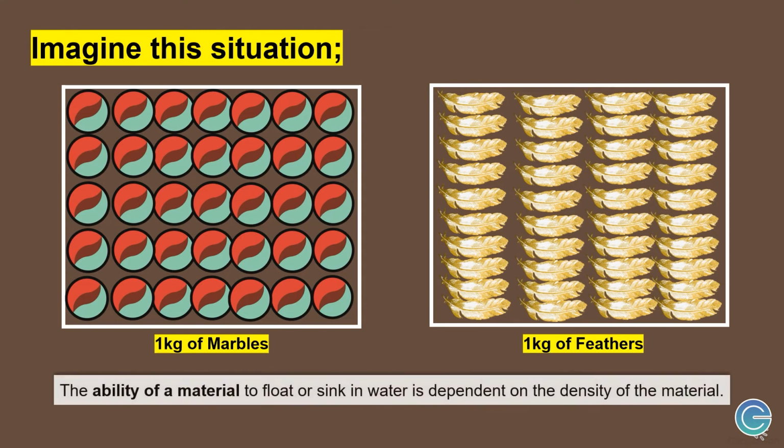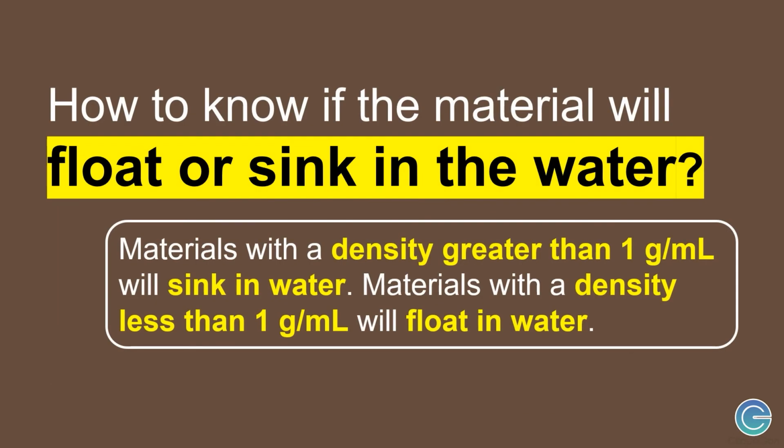The ability of a material to float or sink in water is dependent on the density of the material. Water's density is 1 gram per ml. And if the material is less dense than water, it will float. But if it is denser than water, it will sink.